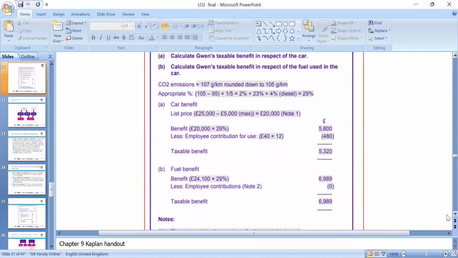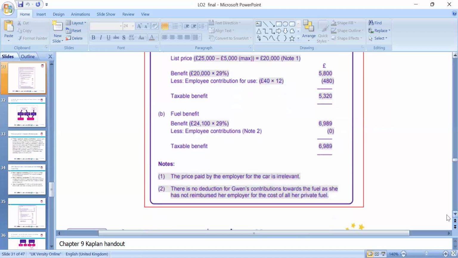So for the fuel benefit, we've been given 29% of the value, less the employee's contribution if we have one, and then we can calculate. So the price paid by the employer for the car is irrelevant.